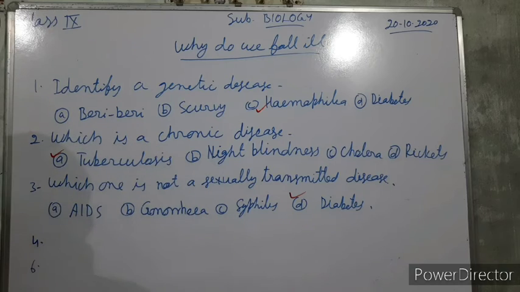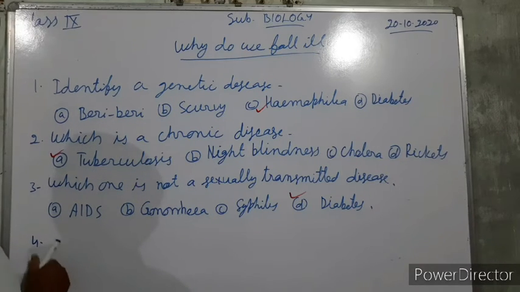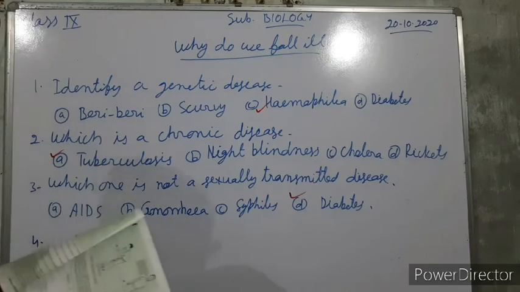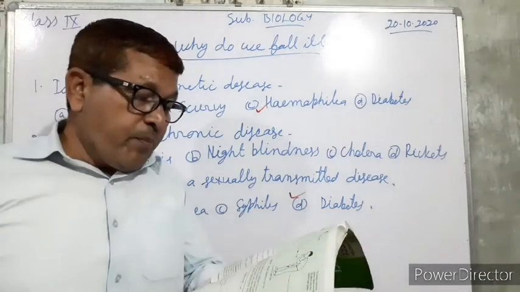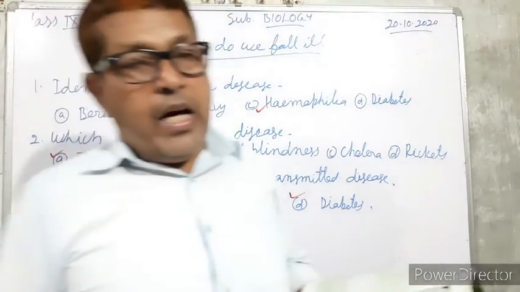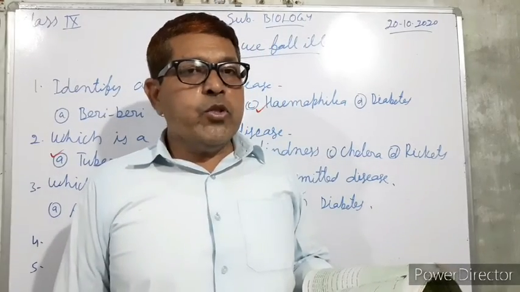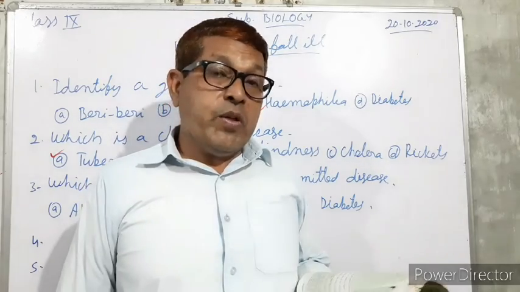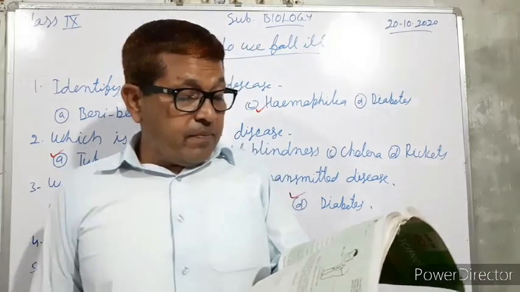Sorry, fifth. We are going to study question 5th instead of 6th. Identify a protozoan disease. Meaning, a disease caused by the protozoa. So 4 options are there.